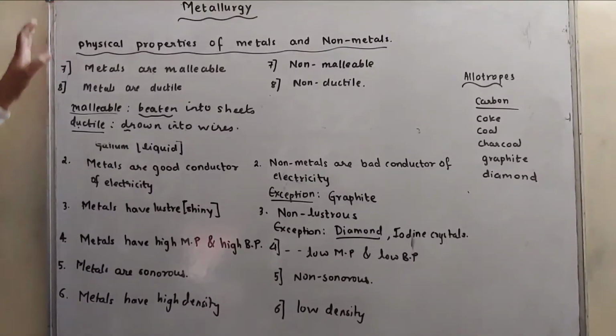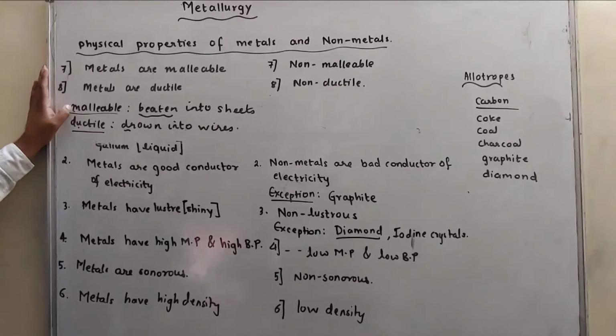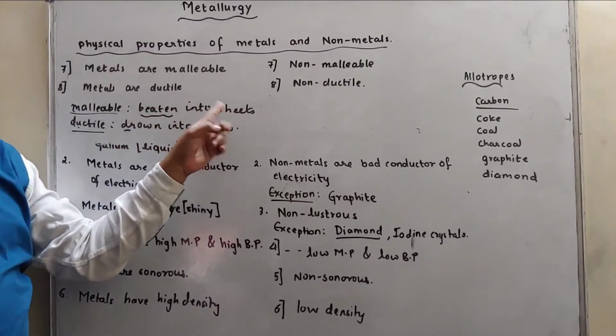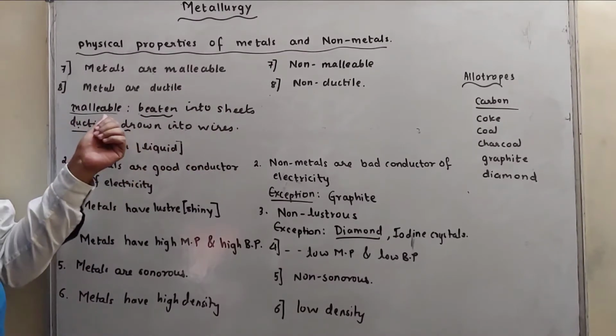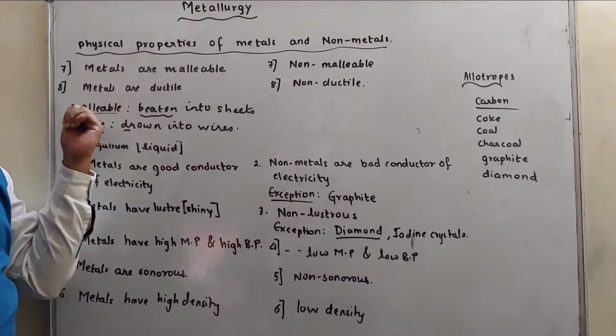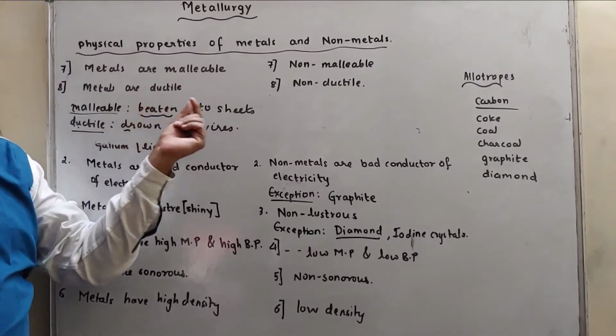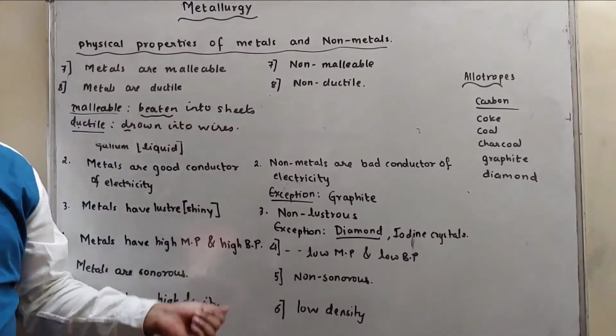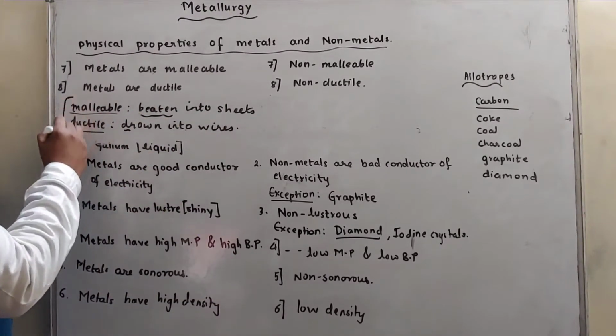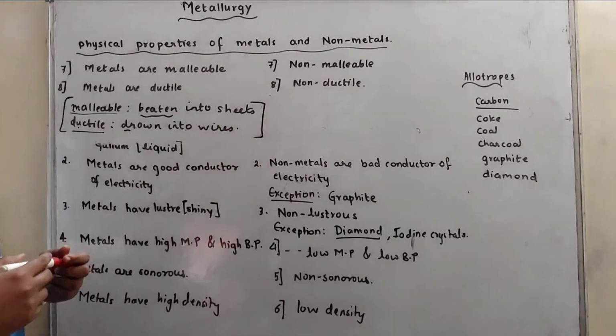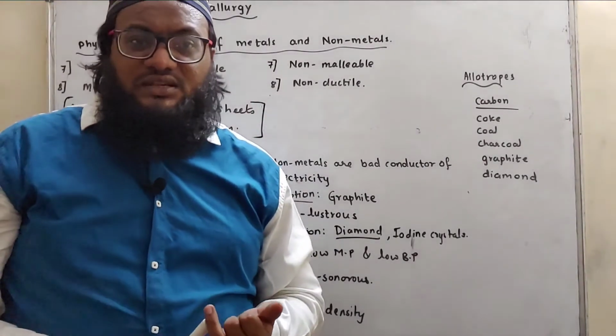Malleability means M for malleability, M मार के शीट बना सकते हैं, that is beaten into sheets. And D for ductility means D for drawn into wire. M for मार के शीट बना देना, that is beaten into sheets. Mind well. Then a question may be asked, name the non-metal which is in liquid state, bromine.